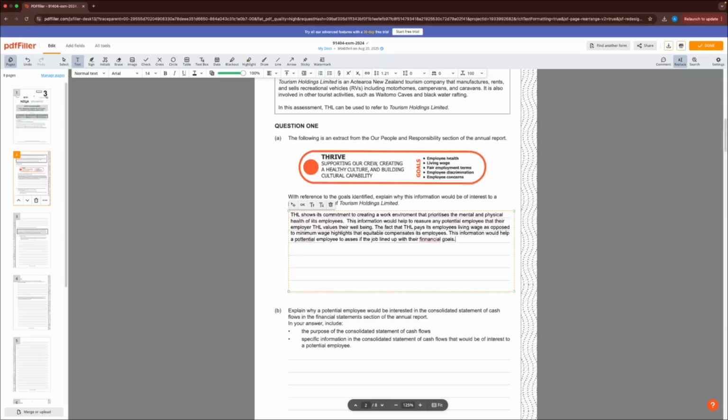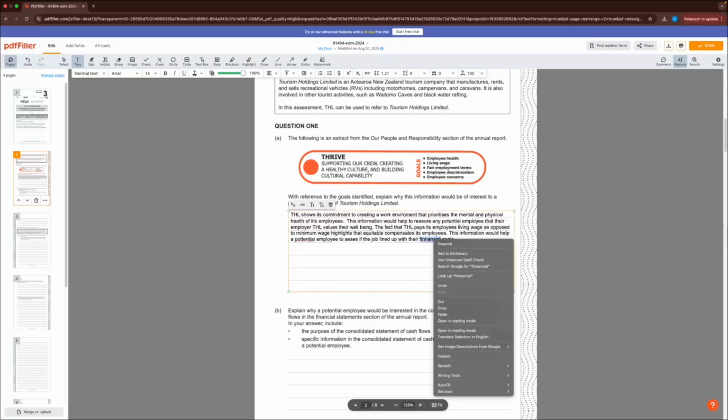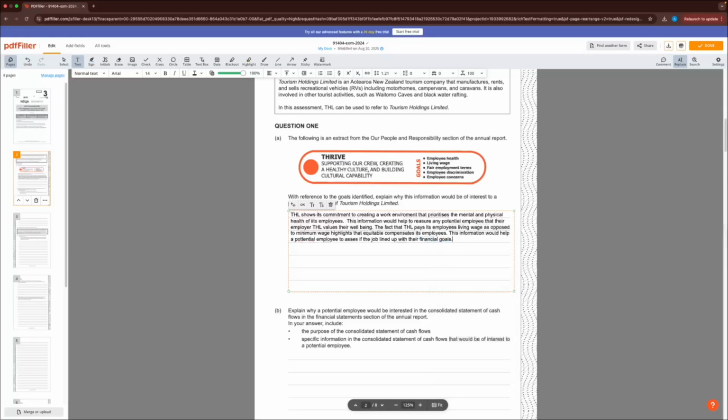Right. Just one or two more things I want to take away from this section. The first would be around the employee discrimination, how they're looking for diversity and equity and inclusion. And it assures any potential employees, especially some who may be from minority groups, that they'll be treated fairly regardless of their background. So we'll go ahead and put it in here.